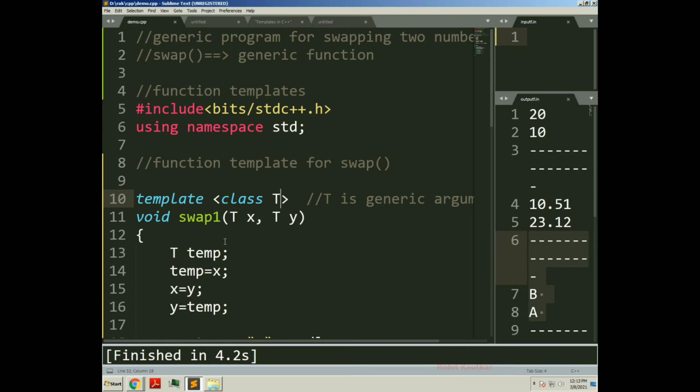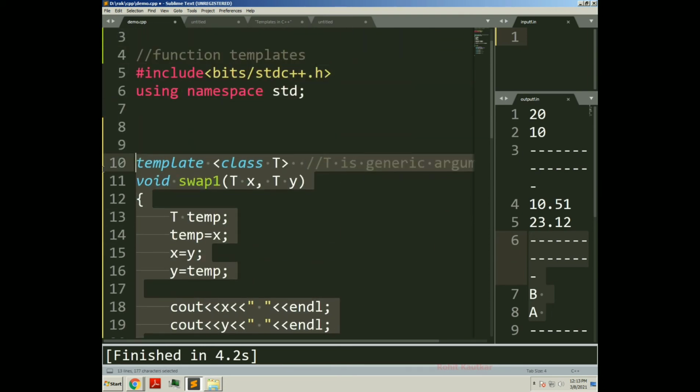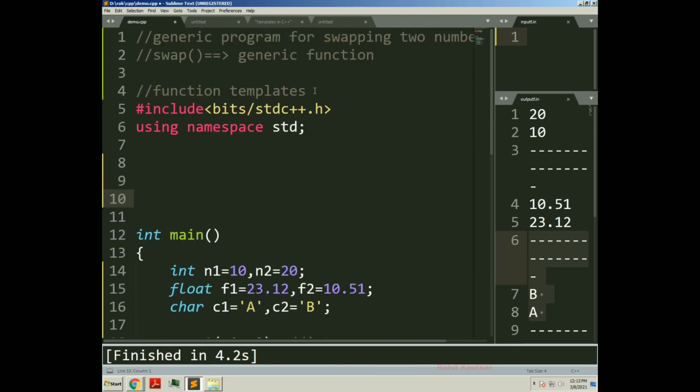So for example, I will try to modify this code and create one function for adding different types of data types.